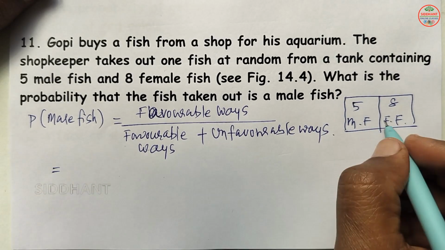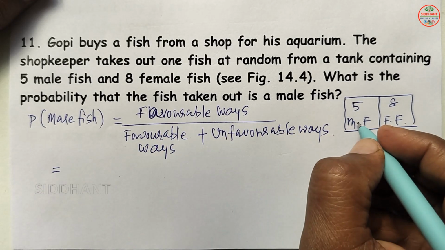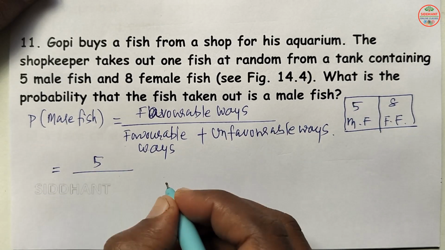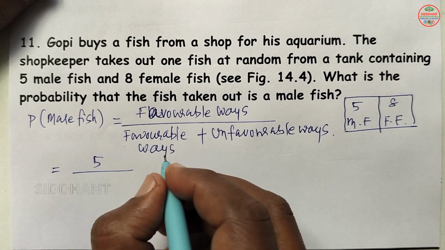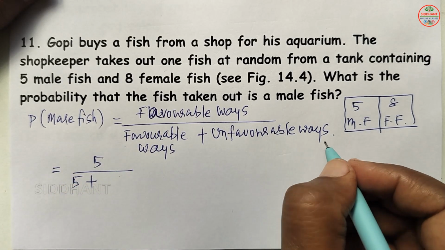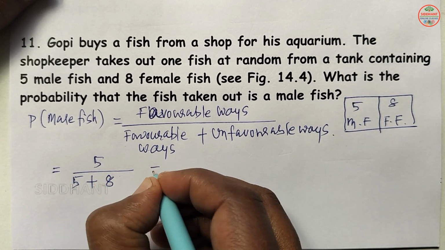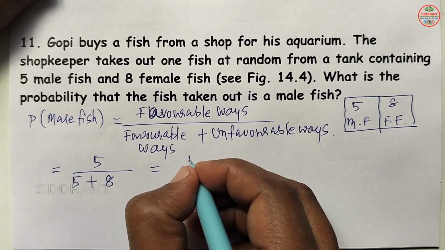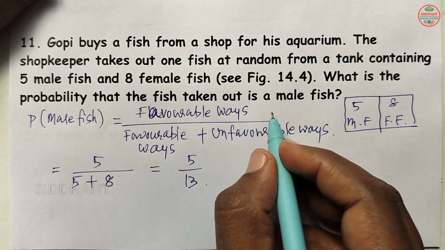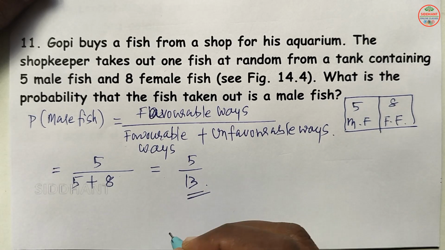So when you are going to see this tank, getting a male fish chances how many are there? 5 are there. So this will be 5 here. Next denominator, getting the male fish 5 are there plus. Now unfavorable ways, not getting the male fish how many are there? 8 are there. So this will be 8. So that will be 5 by 13 here. So the probability of the fish taken out being a male fish is 5 by 13 here.